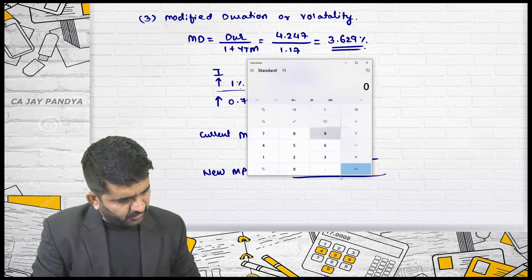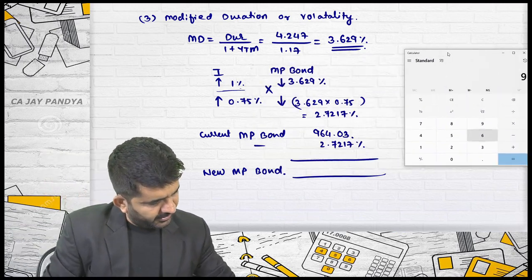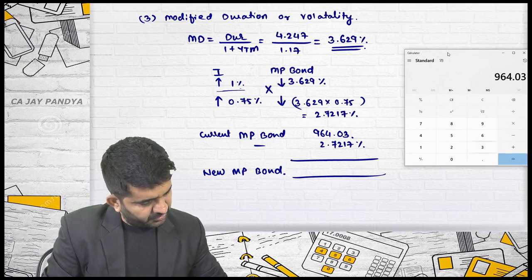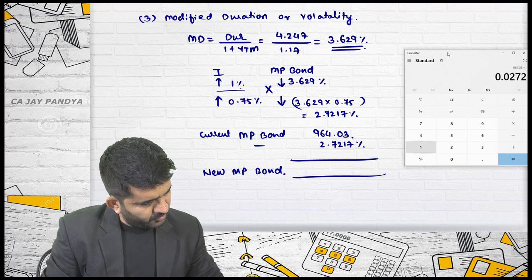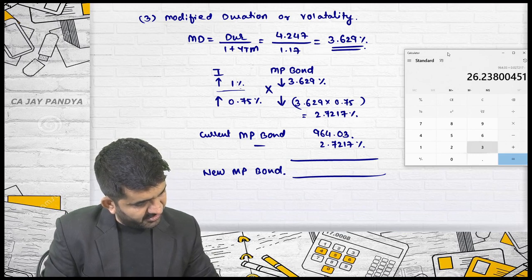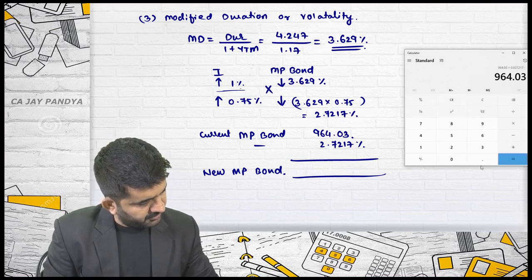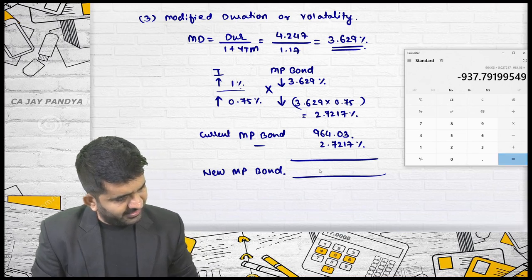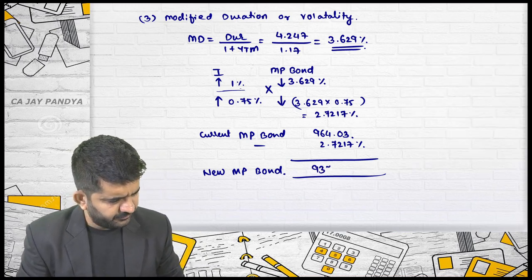Let me first find it out. 964.03 multiplied by 2.7217 percentage, which is 26.24, and 964.03 minus this is 937.79.